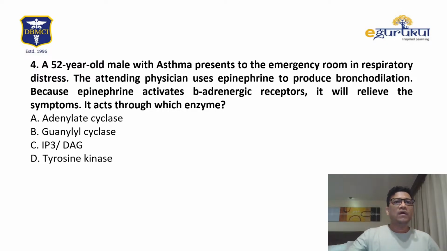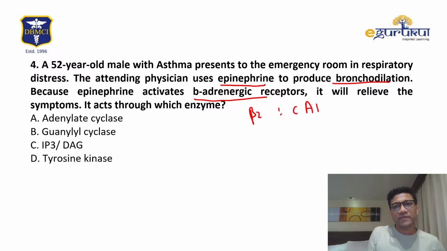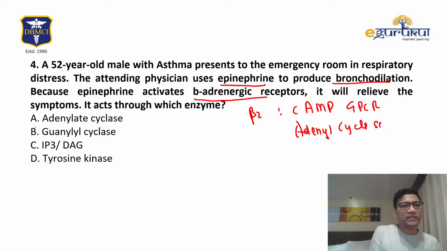A patient is given epinephrine, causing bronchodilation. Which asthma? Brittle asthma, because in brittle asthma we use adrenaline. Now, beta adrenergic, so we know beta 2 is the answer. Beta 2 uses cyclic AMP, GPCR, adenylate cyclase.